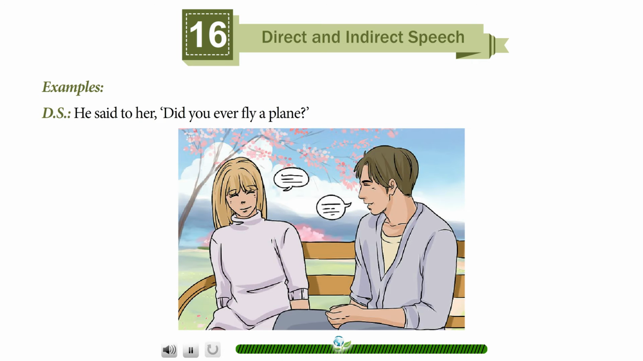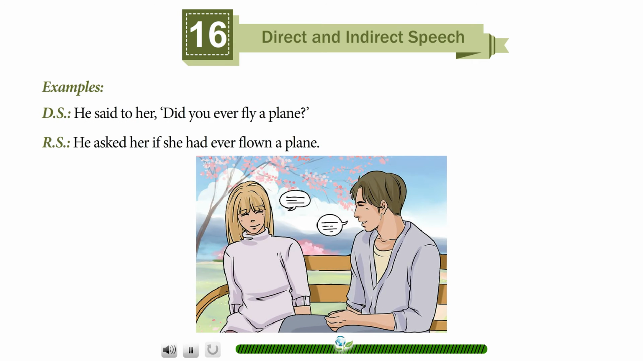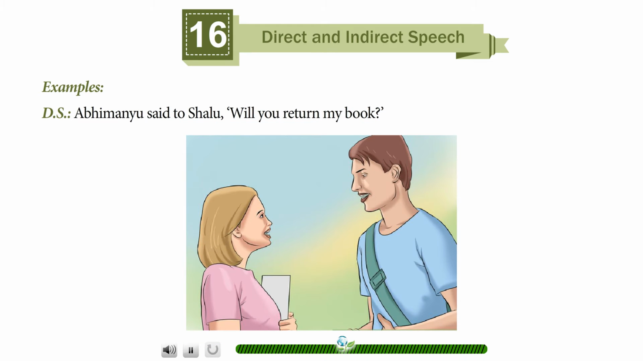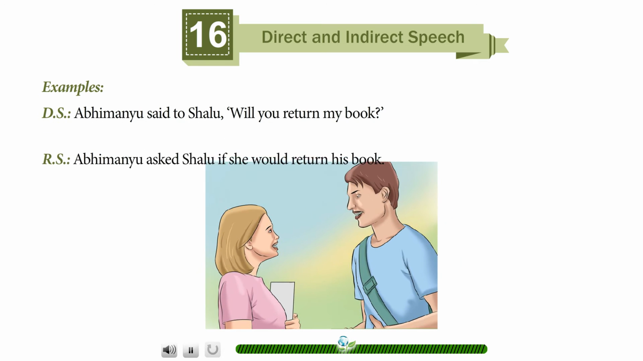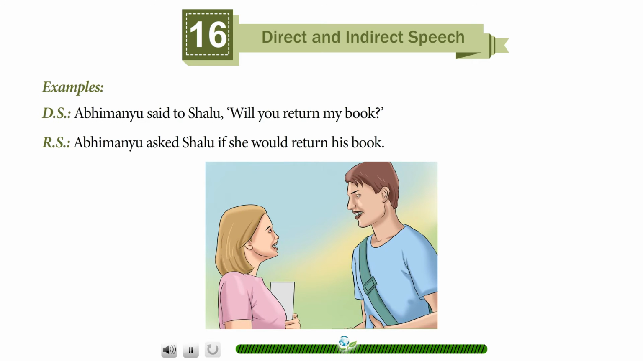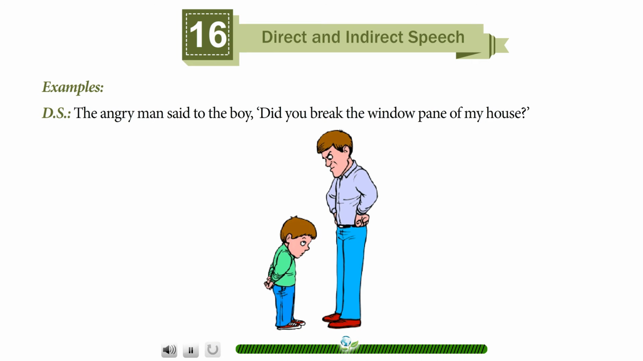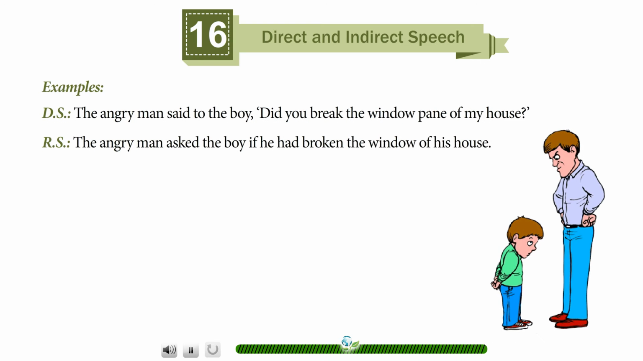Direct speech. He said to her, "Did you ever fly a plane?" Reported speech. He asked her if she had ever flown a plane. Direct speech. Abhimanyu said to Shalu, "Will you return my book?" Reported speech. Abhimanyu asked Shalu if she would return his book. Direct speech. The angry man said to the boy, "Did you break the window pane of my house?" Reported speech. The angry man asked the boy if he had broken the window of his house.